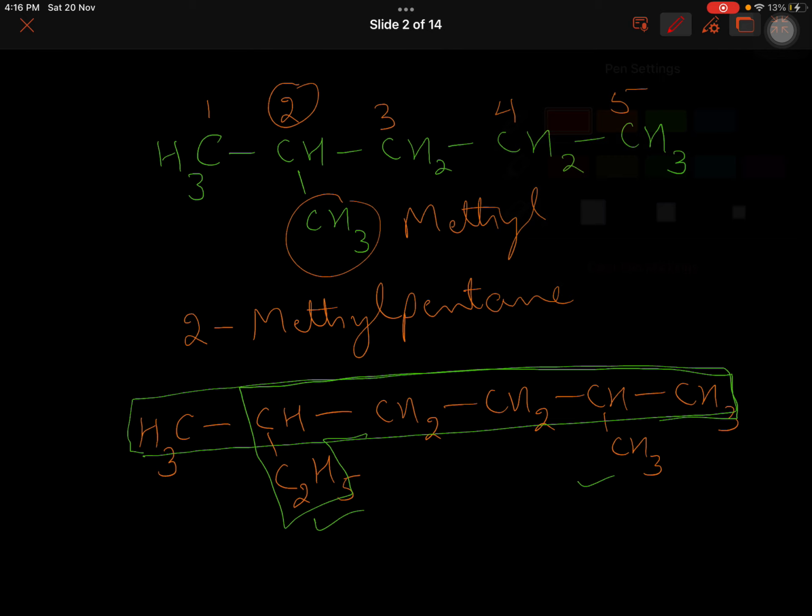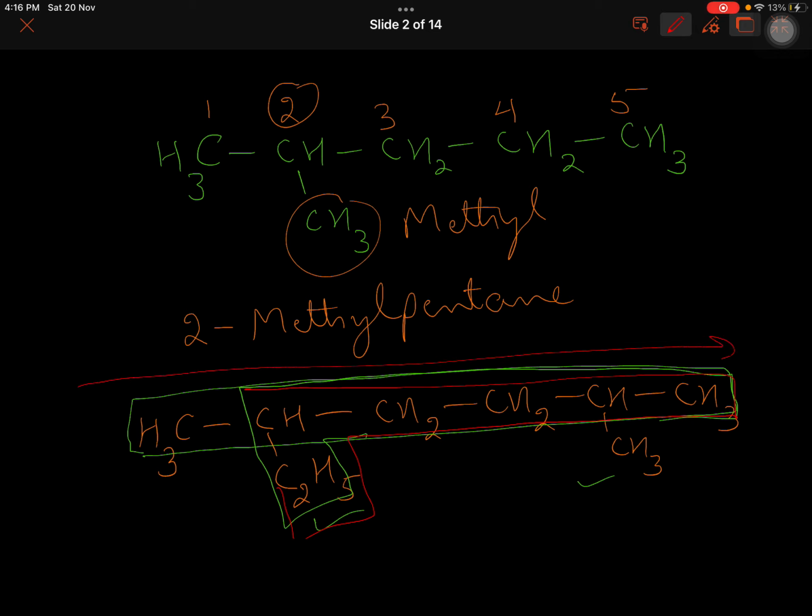The longest carbon chain is now this one. Because if I go from here to here, the carbon chain has 1, 2, 3, 4, 5, 6 carbons. And if I include this way, then one more carbon, 7 carbons. So I am taking this one, the longest carbon chain we must take.